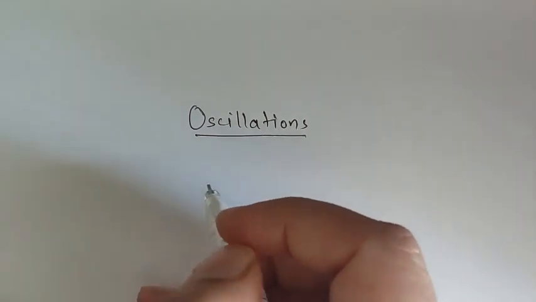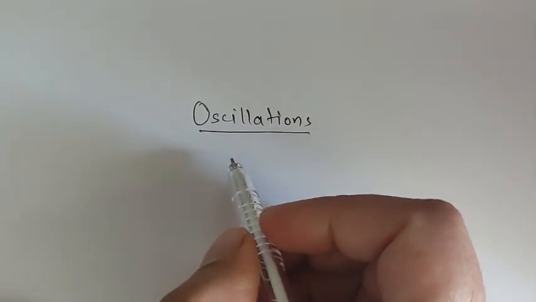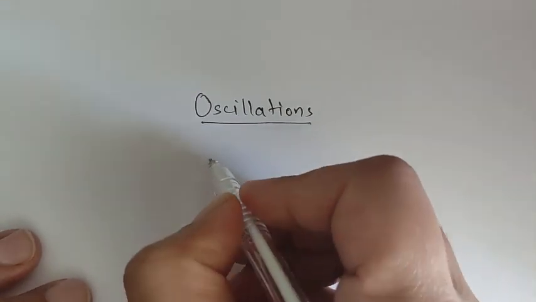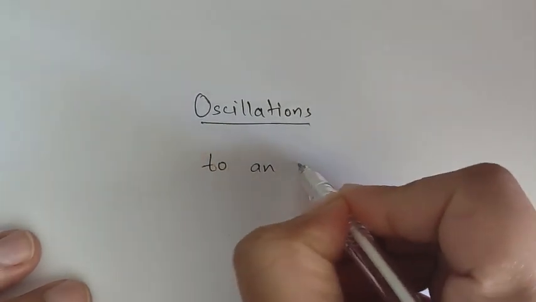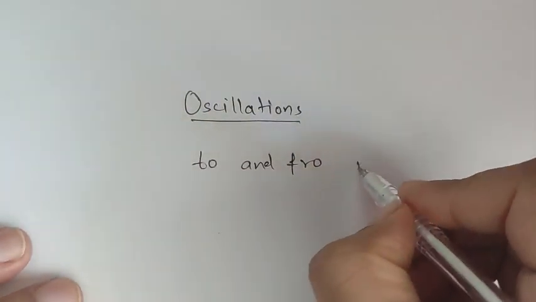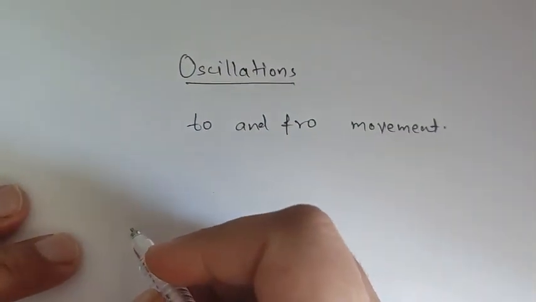Hello everyone. Today we will discuss oscillation. So what is an oscillation? Oscillation is a to and fro movement. So what does it mean?